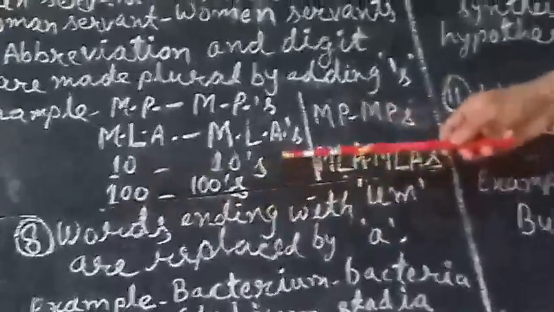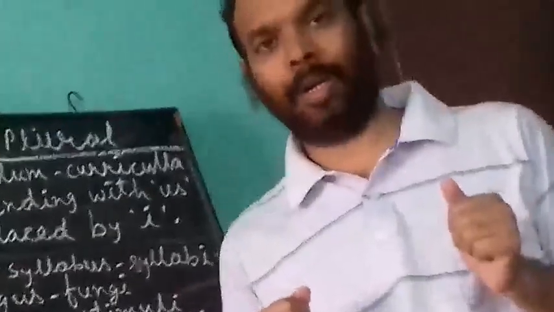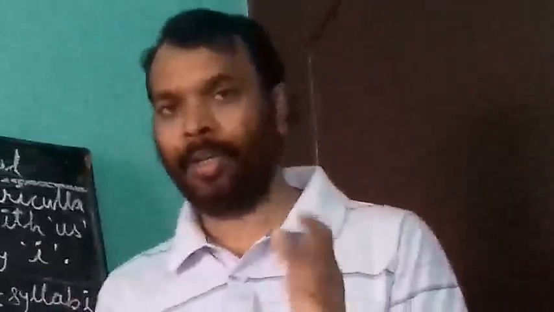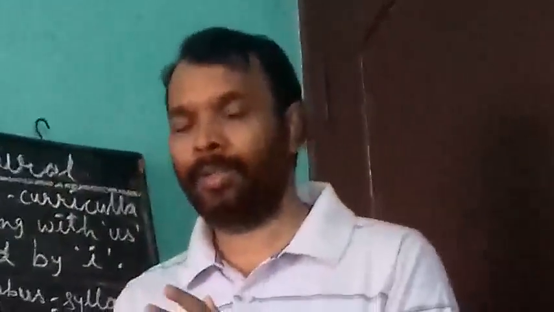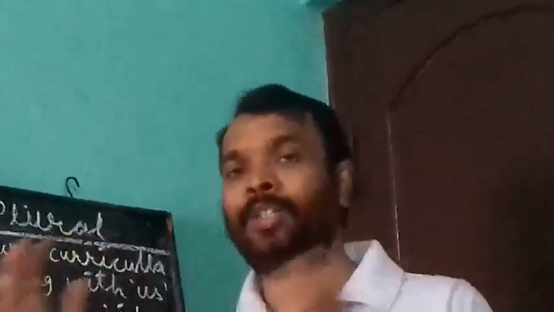10, tens. 100, hundreds. One question may come in your mind. 10 is not plural. 100 is not plural. Yes, 10 is plural. 100 is plural. But we can also understand 10 as a unit, 100 as a unit. When there are many units of 100, that is called hundreds. Like hundreds of people are going. So we can also make plural of these.